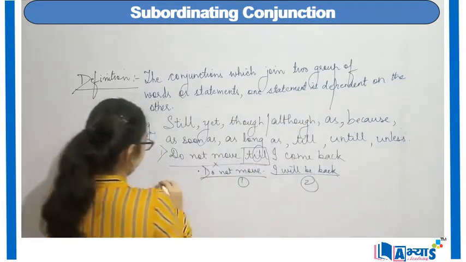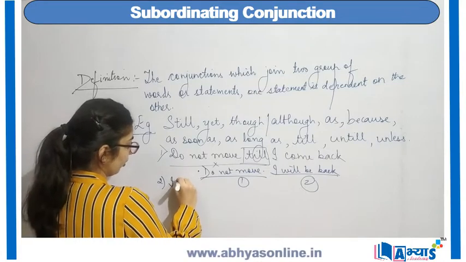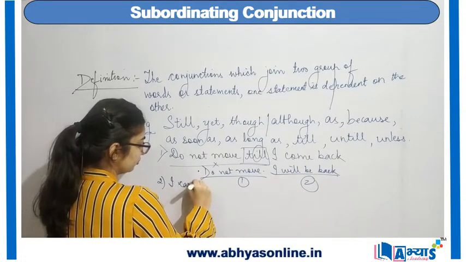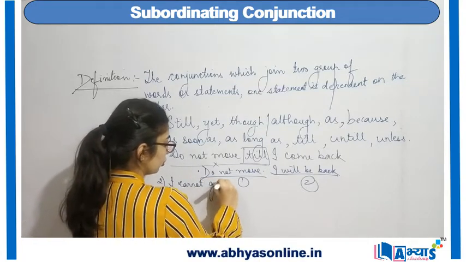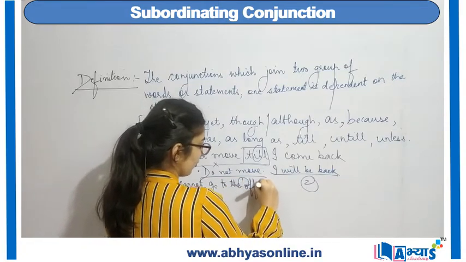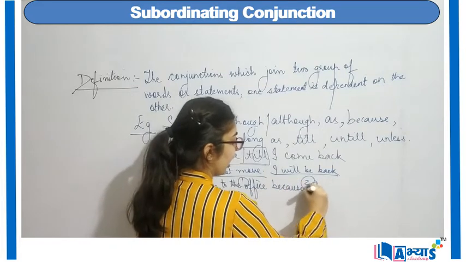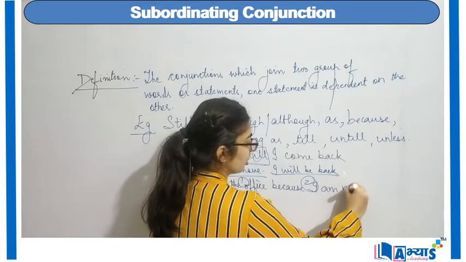Another example can be, I cannot go to the office because I am not well.